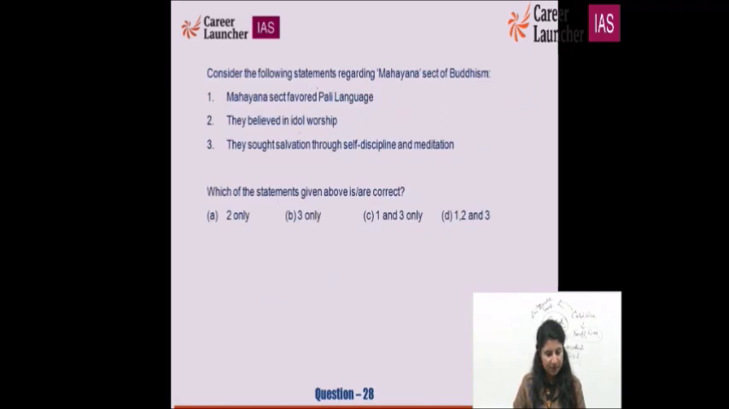Consider the following statements regarding the Mahayana sect of Buddhism. Mahayana sect favored Pali language? No, they favored Sanskrit. They believed in idol worship. Yes. They sought salvation through self-discipline and meditation? No, it is not for Mahayana, not at all. Therefore, the correct option is: they believed in idol worship. This is A for apple. 28 stands as A for apple.